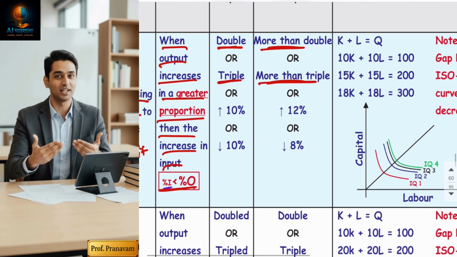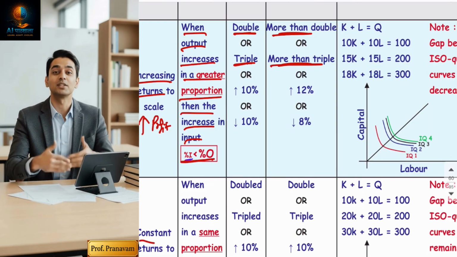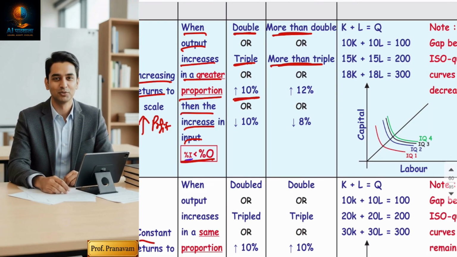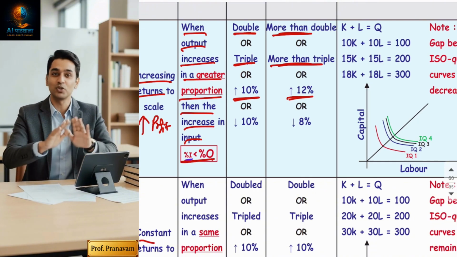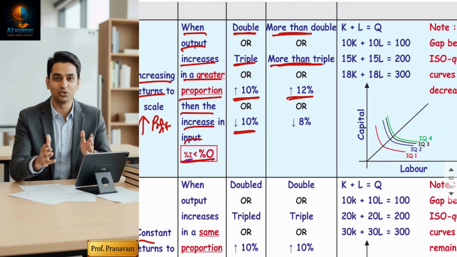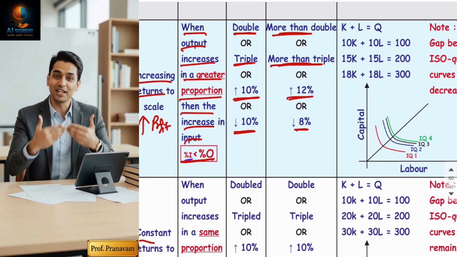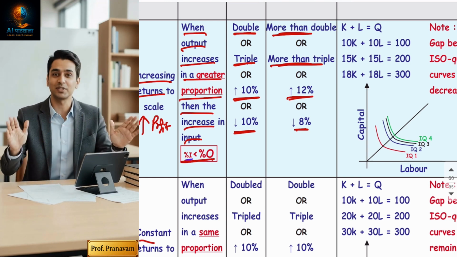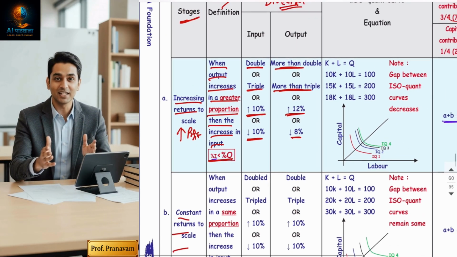Sometimes they ask you in wording form. Sometimes they will ask you in the exam MCQs in percentage form. If input increases by 10%, output will increase because both have a direct relationship, but it will increase by more than 10%. It can be 12, 15. But if input falls by 10%, output will fall by less, because output should be greater. So the fall should be less, then only output can be greater. Say, fall by 8%. Fine, sir, we understood.